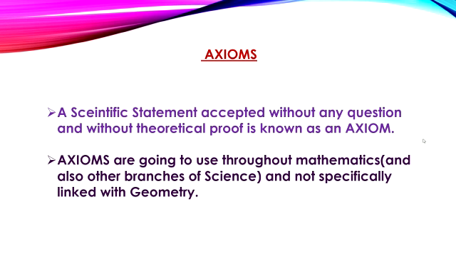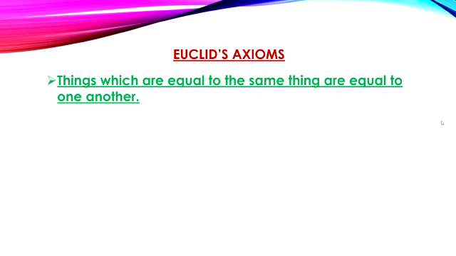Axioms are used throughout mathematics, and also in other branches of science, and are not specifically linked with geometry. We are going to use these statements all over mathematics and other branches of science. The first axiom states like this: things which are equal to the same thing are equal to one another.